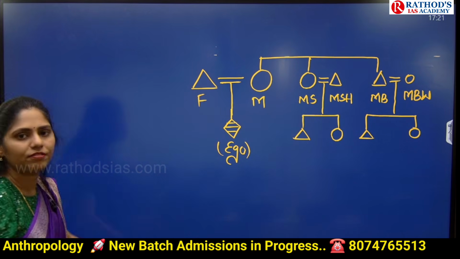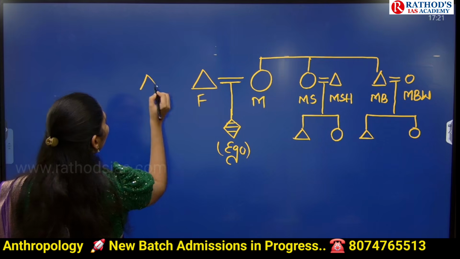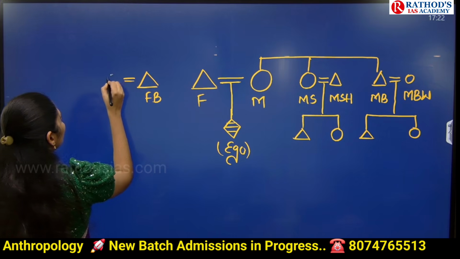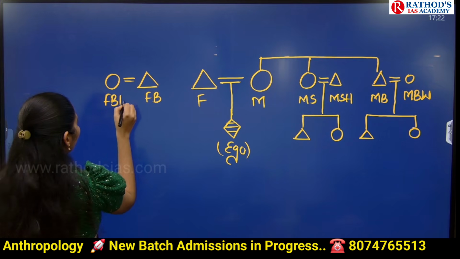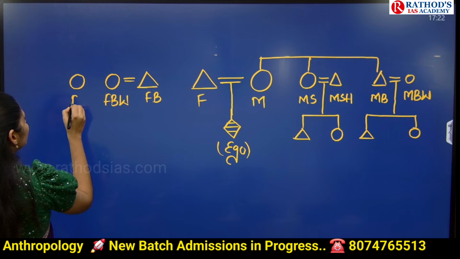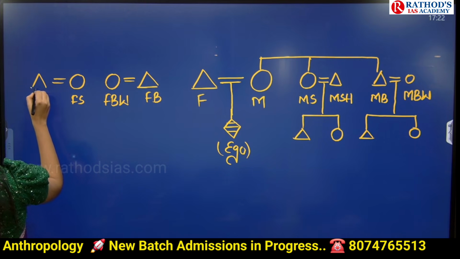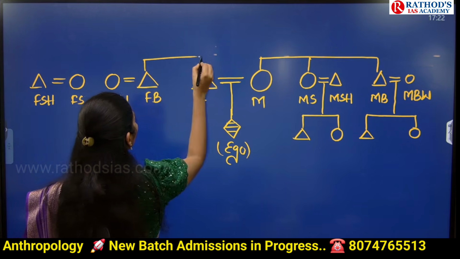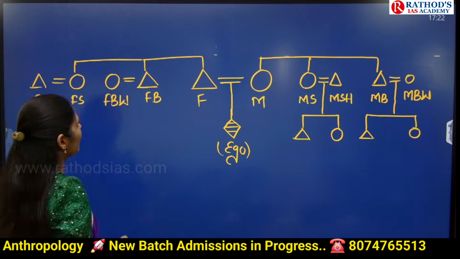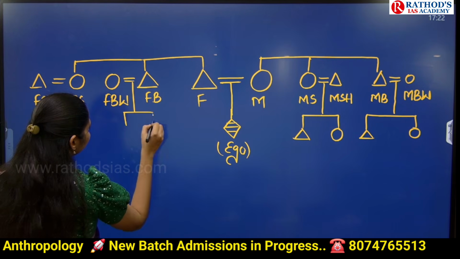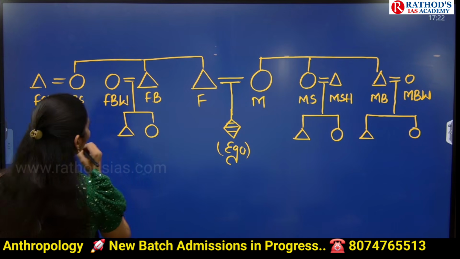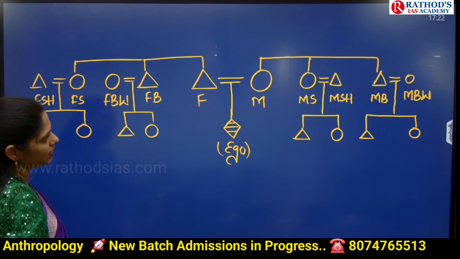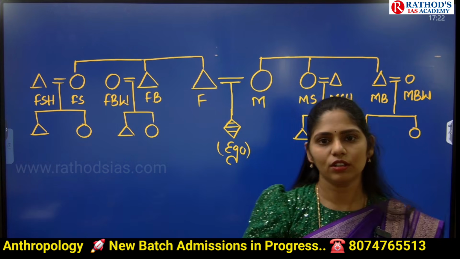Let us draw the same from the father's side also. Father's brother and his wife, father's sister and father's sister's husband, and they belong to the same generation. For this couple, a boy and a girl, for this couple, a boy and a girl. Who are parallel cousins and who are cross cousins?